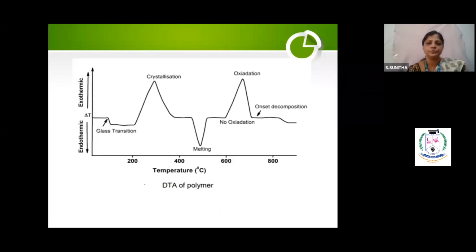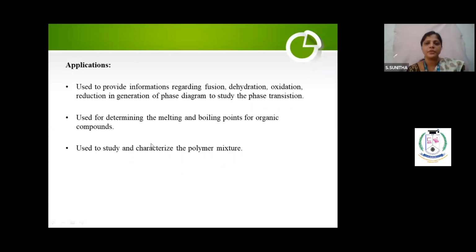Is it clear? I've taken one example for a polymer, and you see crystallization, oxidation, onset of oxidation, melting, as you keep on heating. Some peaks show upwards; these are exothermic reactions. The downward ones are endothermic reactions. Melting, freezing, hydration are endothermic. Crystallization and oxidation are exothermic. This is what you will get. Here you are plotting delta T versus sample temperature. So this is the application.